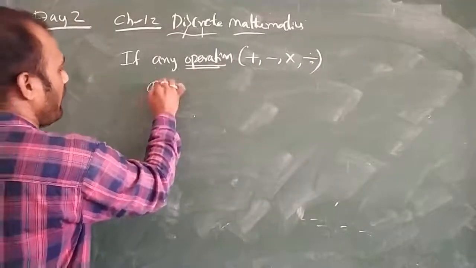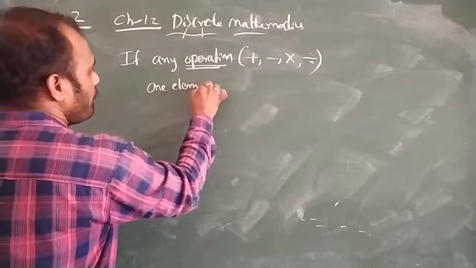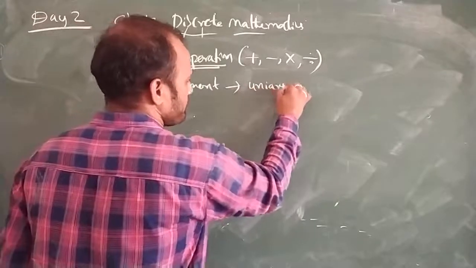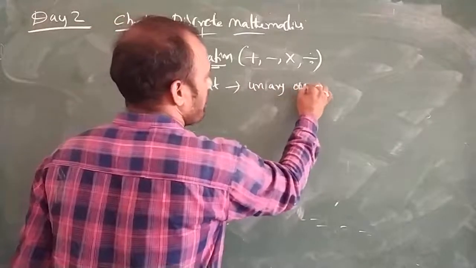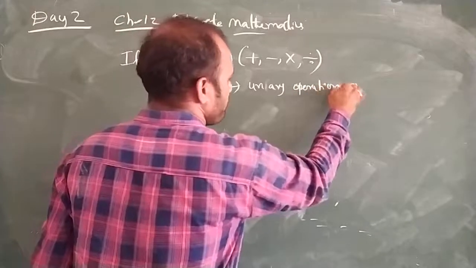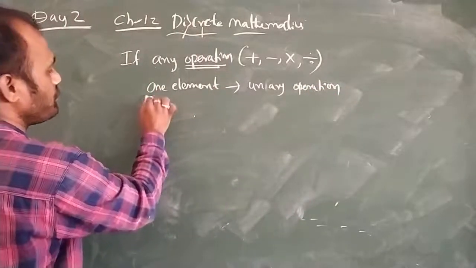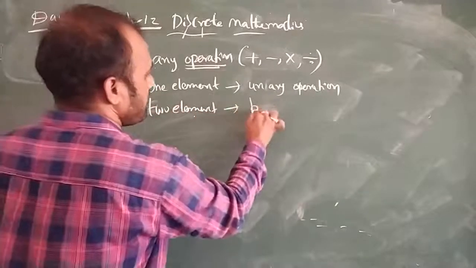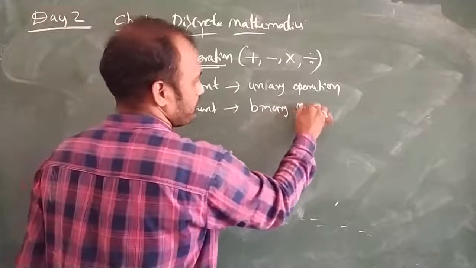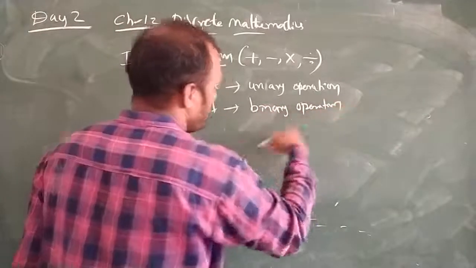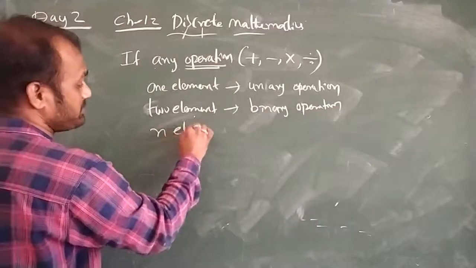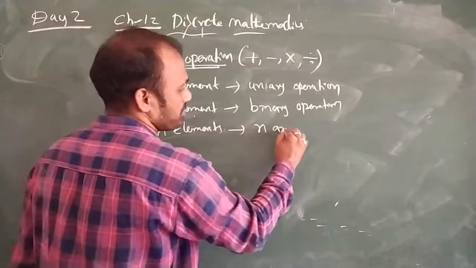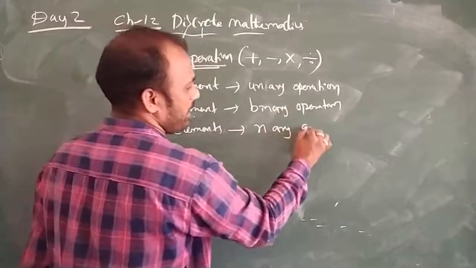If we are doing it using two elements, then we call it a binary operation. Like that, trinary and so on. If there are n elements, you call it an n-ary operation.